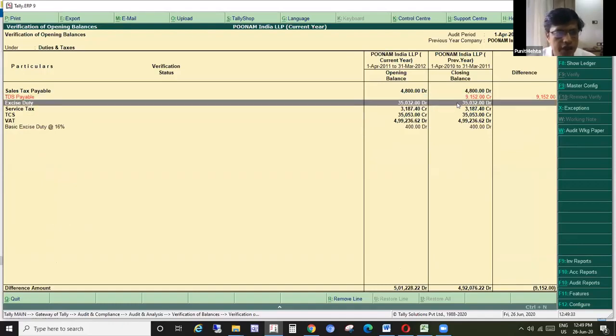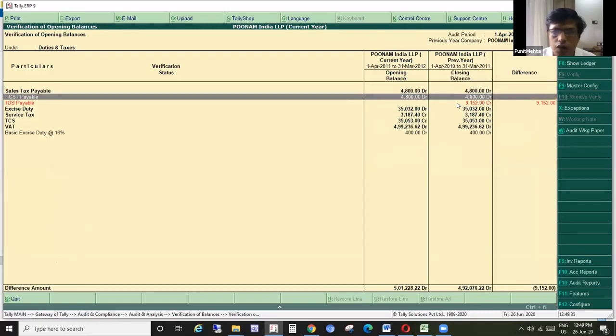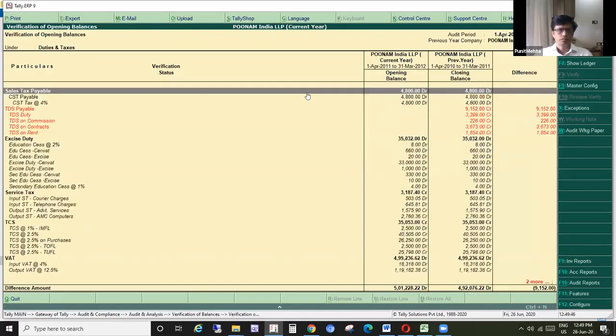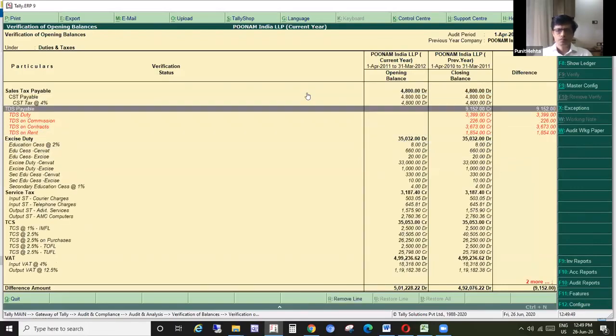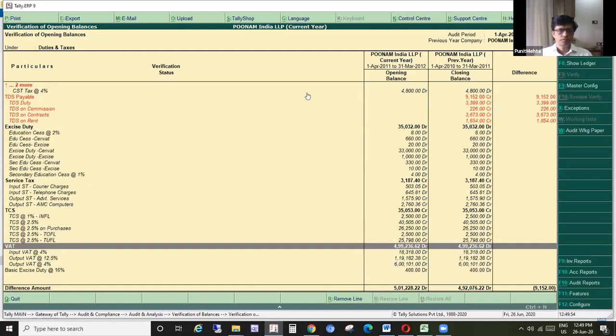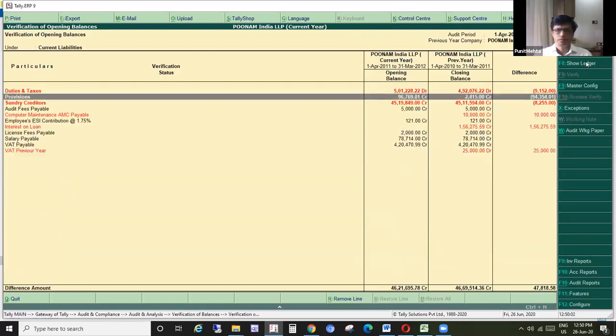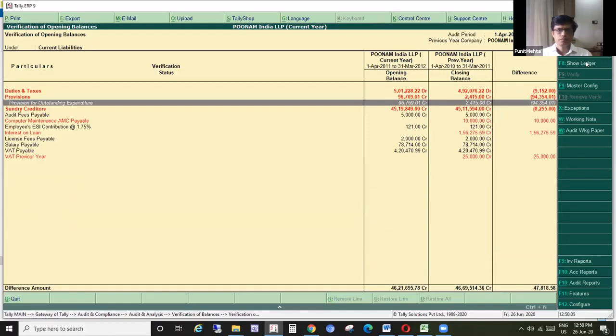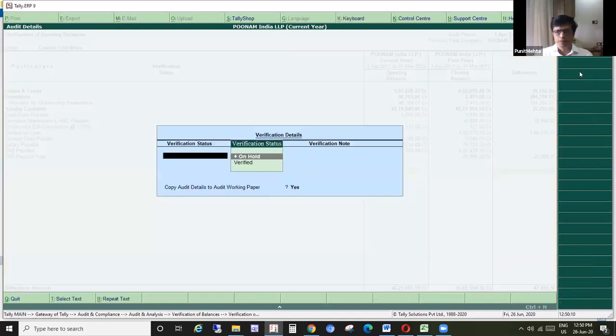Audit is done for the current year, so I can see what ledgers I have done. If I'm okay with this, I can put the verification remark.